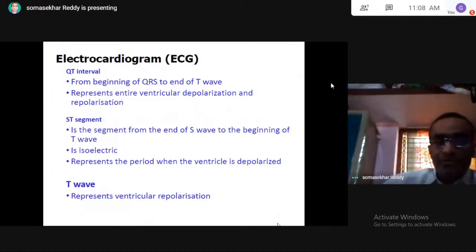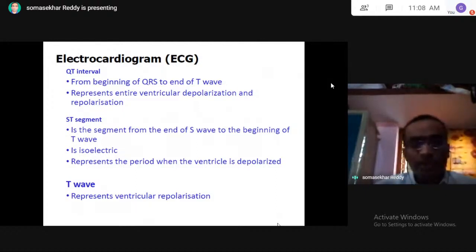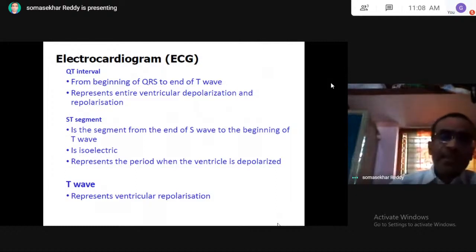Coming to T wave, it represents ventricular repolarization. That means, very clear, here you have to remember: P wave indicates atrial depolarization, QRS indicates ventricular depolarization, T wave indicates ventricular repolarization. Clear? P wave indicates atrial depolarization, QRS complex indicates ventricular depolarization, T wave represents ventricular repolarization.